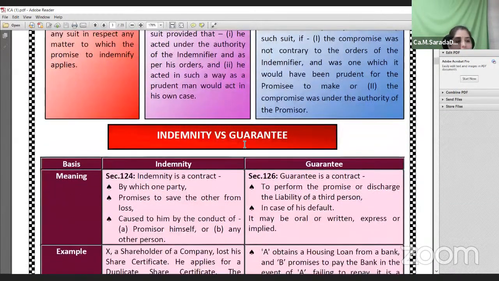Next, contract of guarantee. First let me tell you, contract of guarantee is defined under section 126 of the Indian Contract Act 1872. The meaning of contract of guarantee is where one party promises or gives a surety or assurance to the other party regarding the payment of money. Okay, a contract of guarantee generally takes place between three persons: principal debtor, creditor, and surety holder.